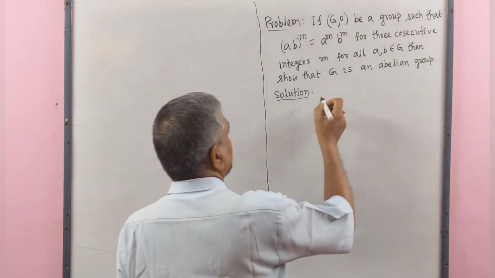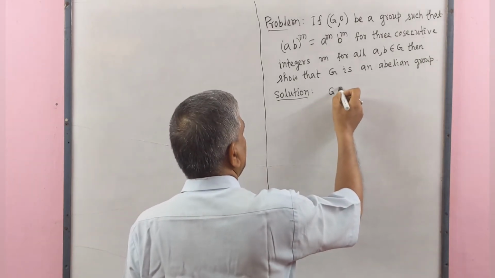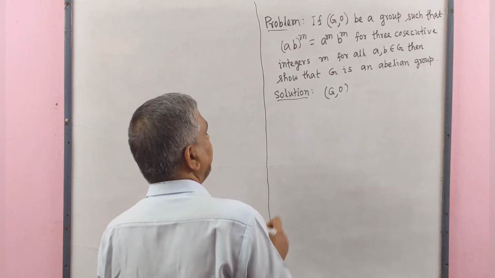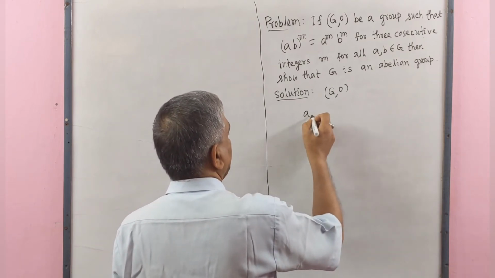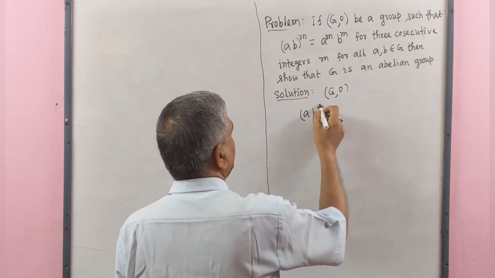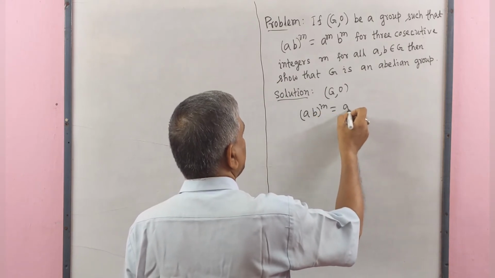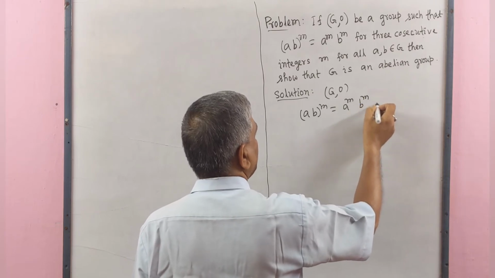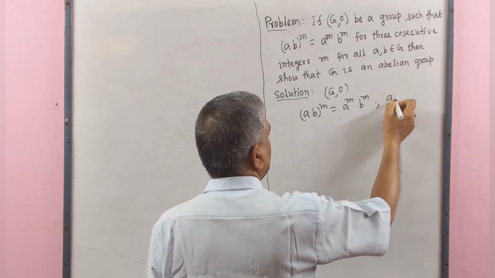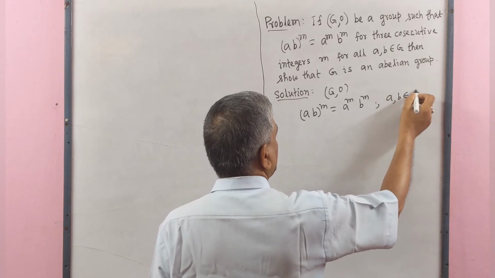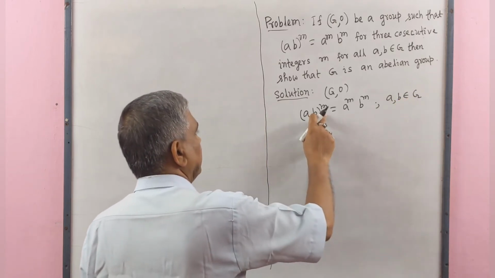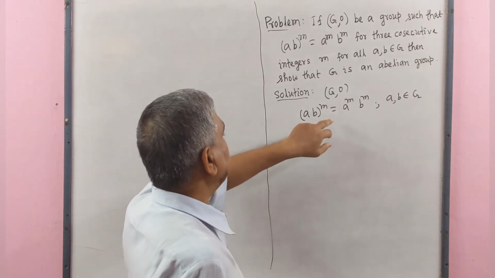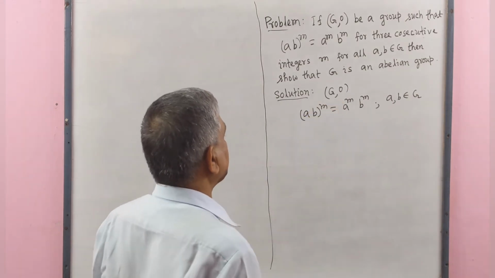Here G with the given binary operation is a group, and it is also given that (ab) to the power m equals a to the power m b to the power m for all a, b belong to G. This formula is applicable for three consecutive integers m.